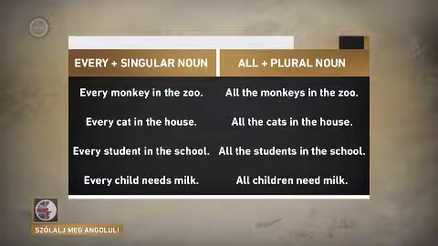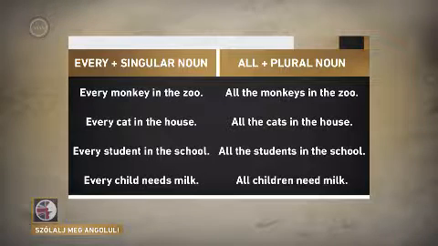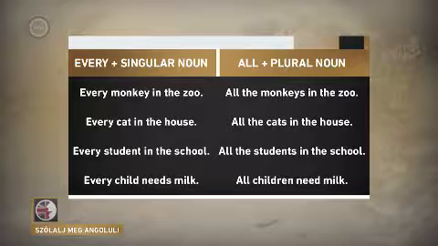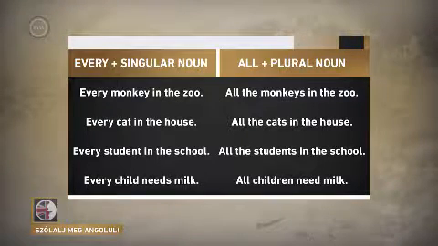Every monkey in the zoo. All the monkeys in the zoo. Every cat in the house. All the cats in the house. Every student in the school. All the students in the school. Every child needs milk. All children need milk. Okay, so now you know why I asked how all of you are, but how everybody is.